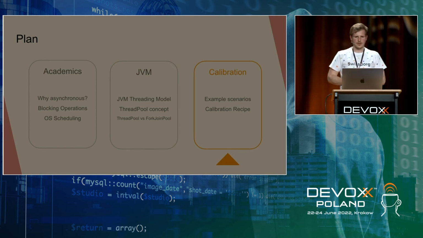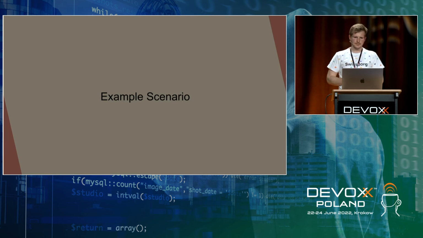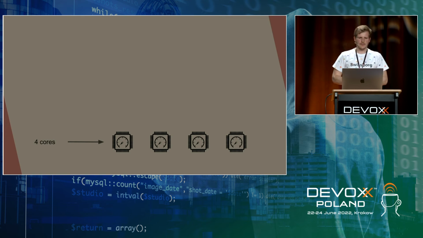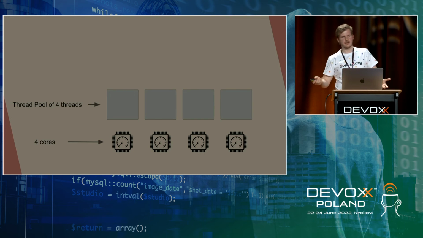And let's move on to the calibration part. So let's analyze this typical scenario. We have a machine with 4 cores, and so we decide, following the default guidelines, to create a thread pool of 4 threads.